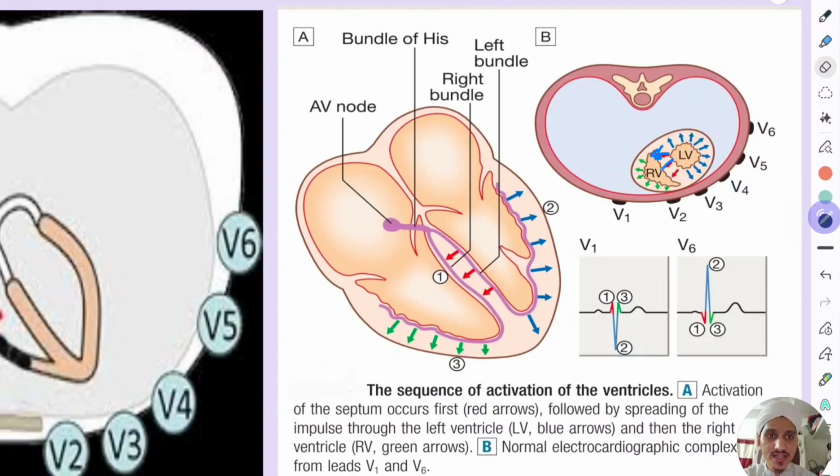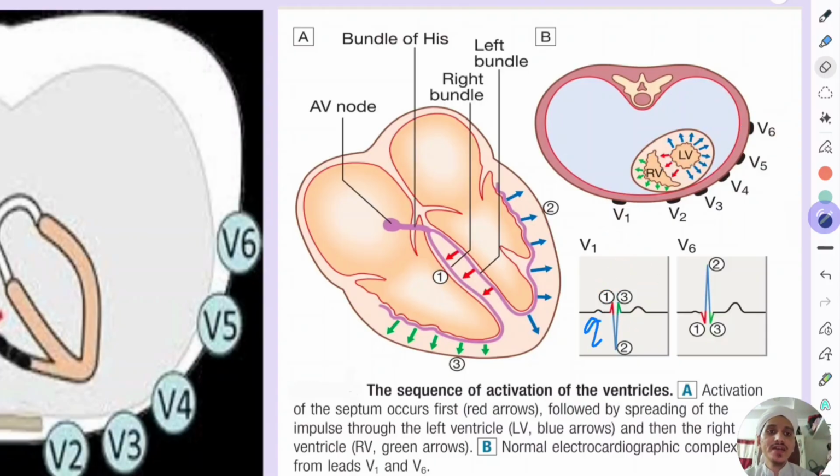See here, towards the left side there is septal depolarization. Because of that, V1 will have a positive wave, and because it is septum, it is not a large part of the heart, so it will generate a small Q wave, small Q.